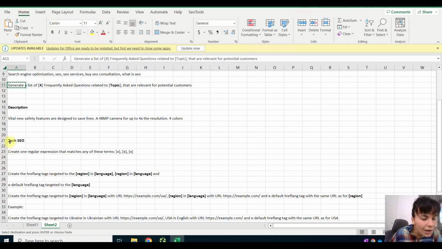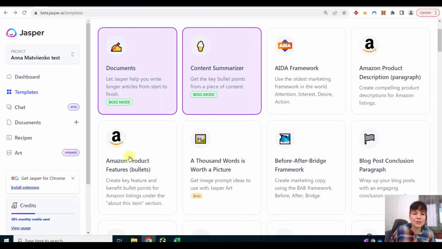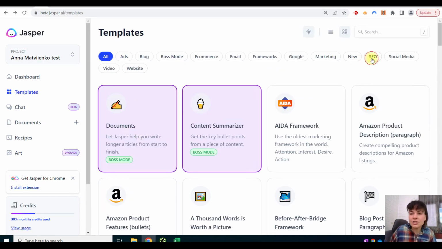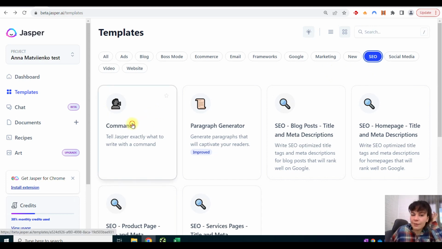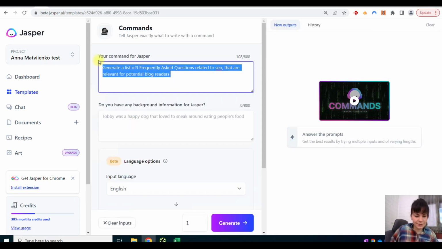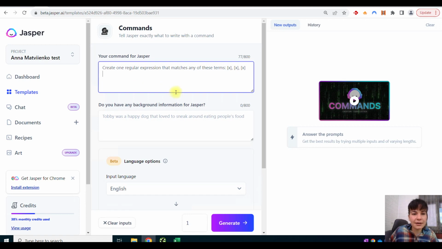So let's move on. How can I help with technical SEO? It's just a few examples. It's not any limit of it, but let's try to create a regular expression which helps us to divide, to classify our keywords.